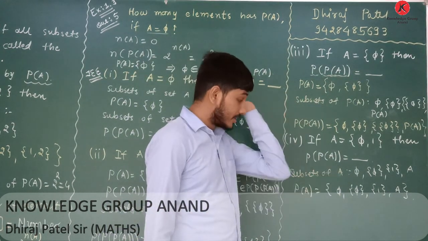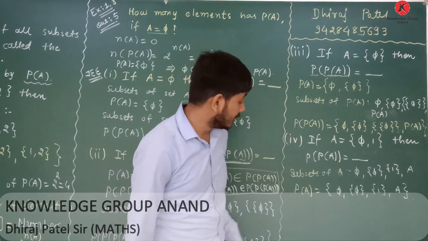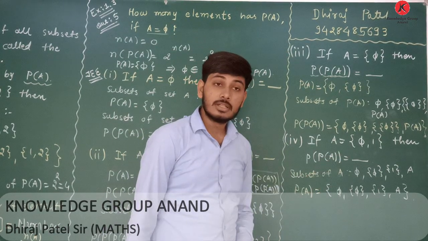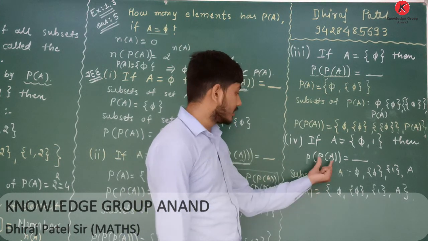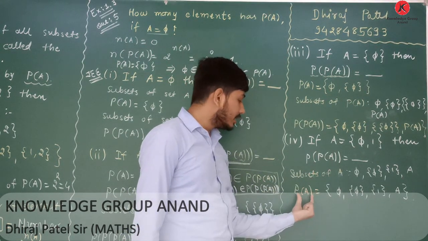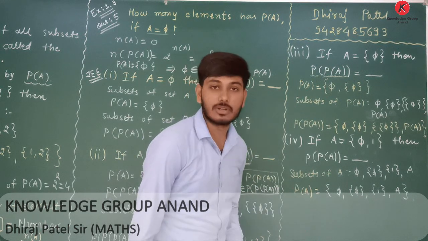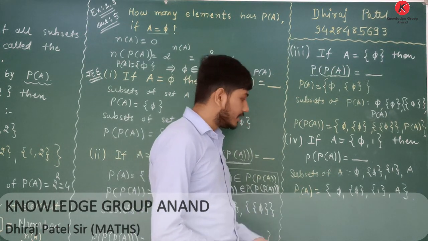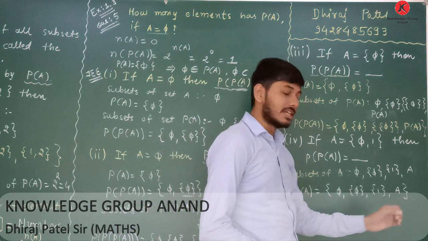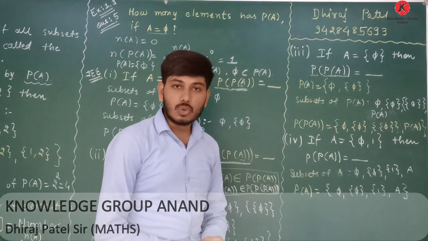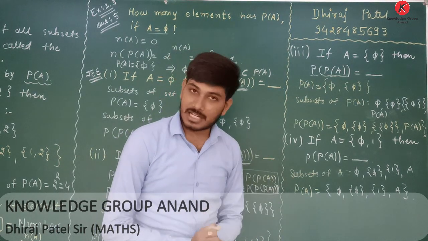Now you want the power set of P(A). How can we obtain it? For obtaining the power set of P(A), first of all you have to write all the subsets of P(A). Here 4 elements are there, therefore 2 raised to 4, 16 subsets are there.